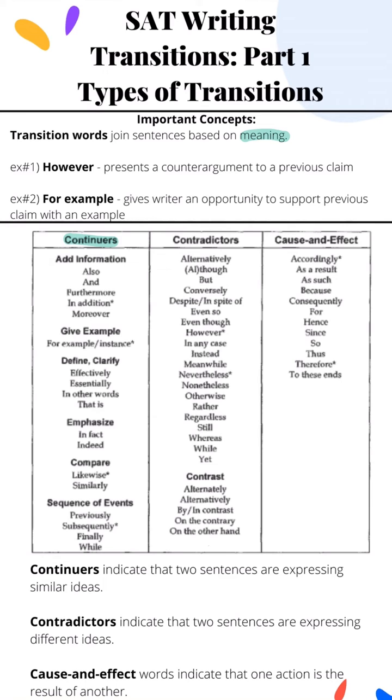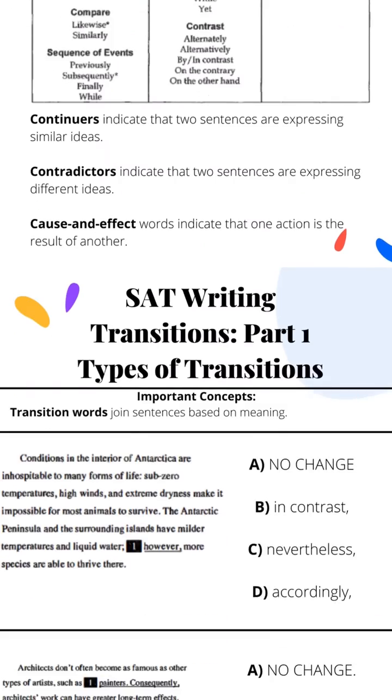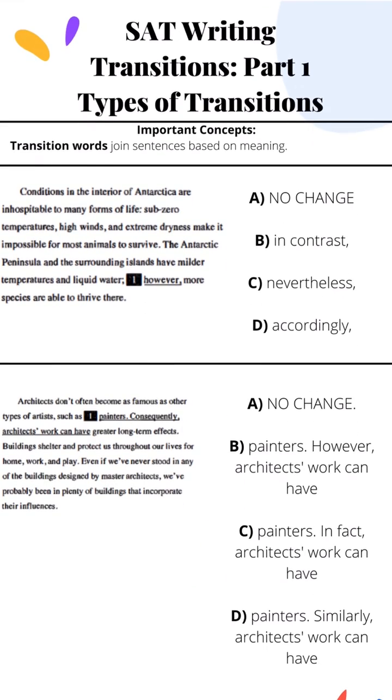Continuers indicate that two sentences are expressing similar ideas. Contradictors indicate that two sentences are expressing different ideas. And cause and effect words indicate that one action is the result of another. So let's use our knowledge of types of transitions to solve some transition questions.